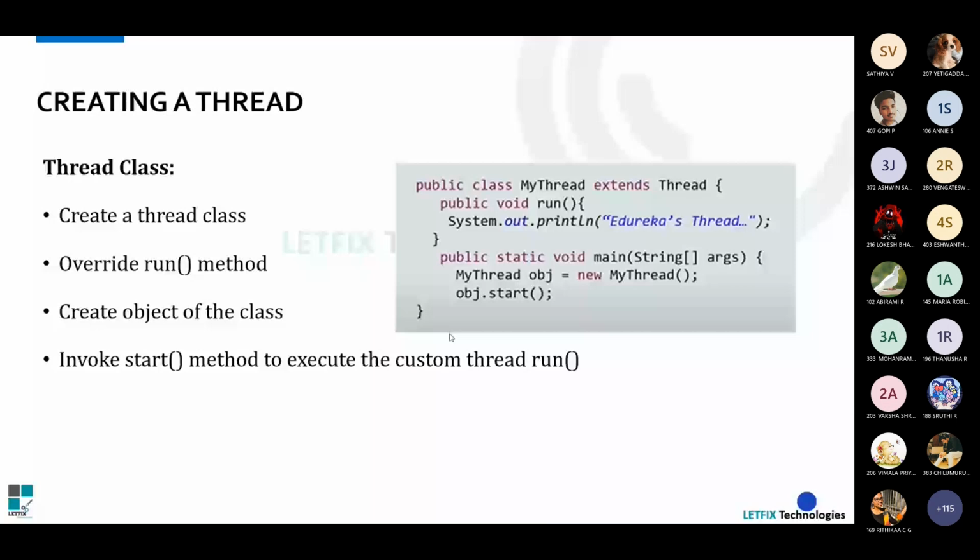When we are extending the thread class, this is the procedure. We need to override the run method, create the object for that class, and invoke the start method. When the start method is invoked, it automatically invokes the run method inside the thread class. So this is how the flow is.